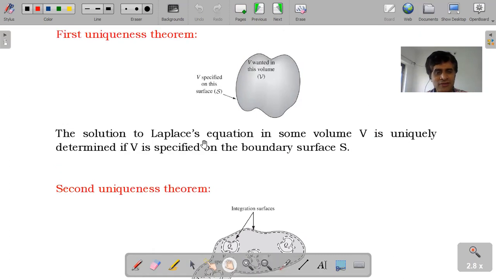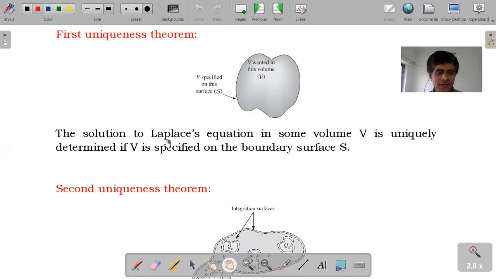In the exam, the question is, what is the first uniqueness theorem? You should write the entire statement with a diagram. The first uniqueness theorem is the solution to which equation? The Laplace equation. And what is the Laplace equation? Del square V equal to 0 if there is no charge density. Based on Poisson's equation, we can derive the Laplace equation.